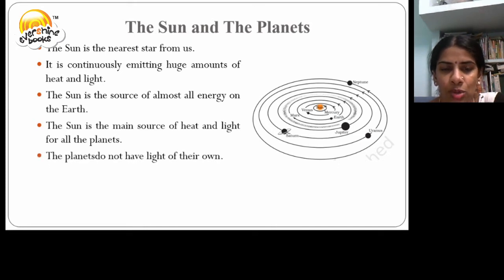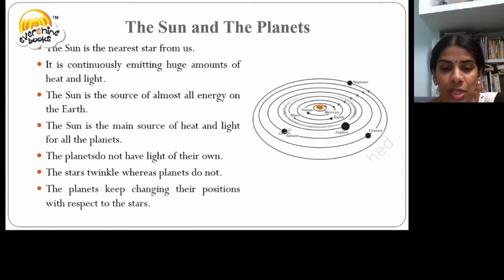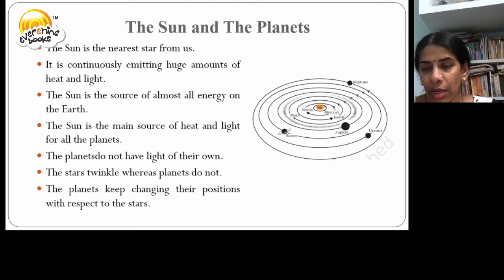The planets do not have light of their own. The stars twinkle, whereas planets do not. The planets keep changing their position with respect to the stars. So you can see the sun is the nearest star. The order of the planets is Mercury, Venus, Earth, Mars, Jupiter, Saturn, Uranus, and Neptune.